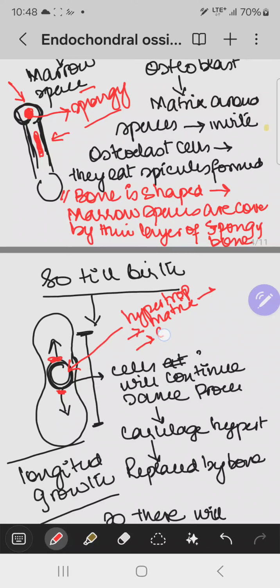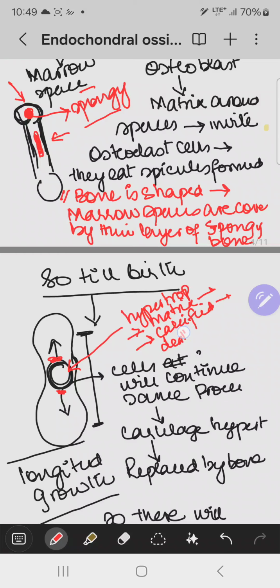That matrix becomes calcified, which leads to death of the chondrocyte, and this is followed by a replacement of the chondrocyte by bone cells, bone tissue. So this is the same rule which is applying in this primary ossification center.